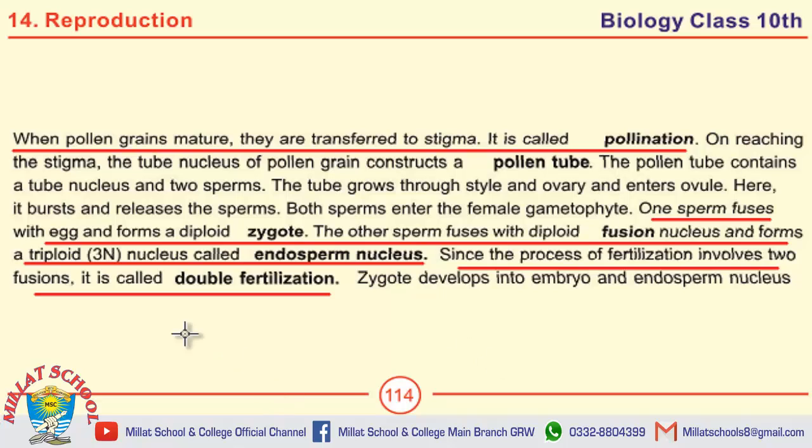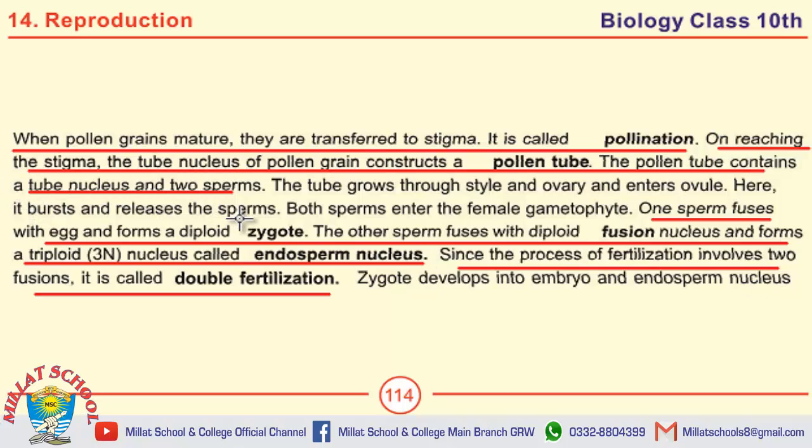Define pollen tube. On reaching the stigma, the tube nucleus of the pollen grain constructs a pollen tube. The pollen tube contains a tube nucleus and two sperms. Moving towards the important MCQs on this page, the definition of pollination may be asked in the form of MCQ too. The same is the case for pollen tube. Another MCQ includes the process of fertilization, which involves two fusions, is called double fertilization.